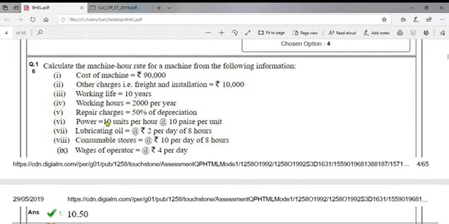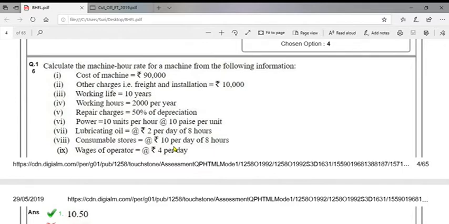Next, power 10 units per hour, 10 paise per unit. So per hour it is 1 rupee. Put aside. Already we put 5, 2.5 and 1. Next, lubricant oil 2 per day for 8 hours, 2 divided by 8, 0.25. Put aside. Consumable stores 10 per day of 8 hours, 10 by 8, 1.25. Put aside.